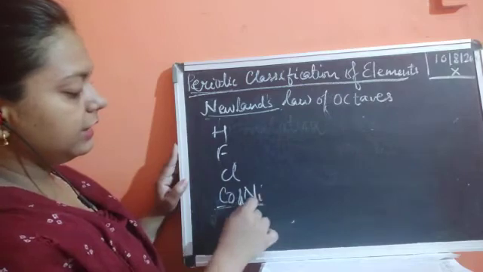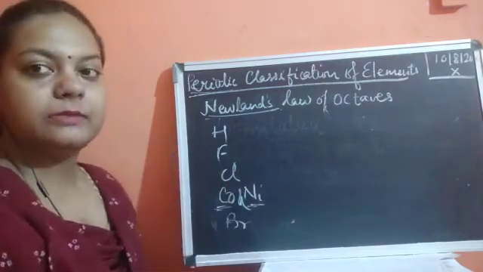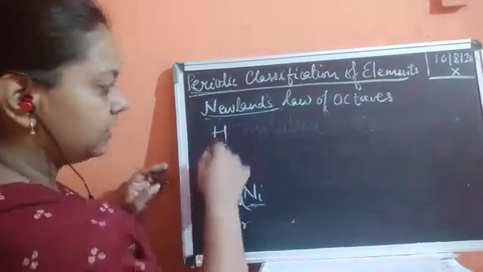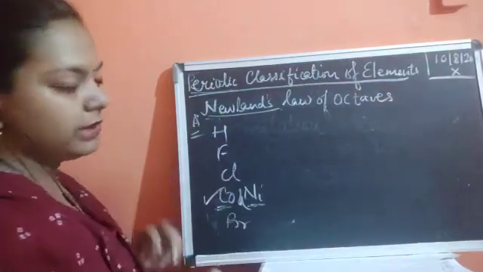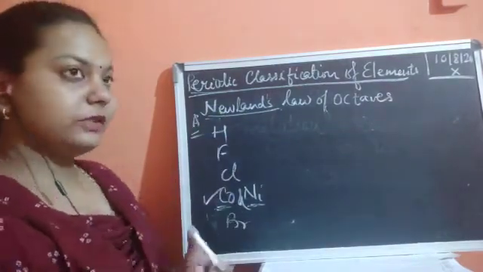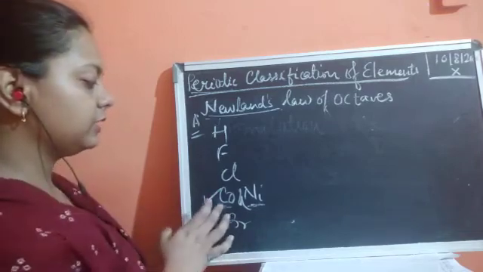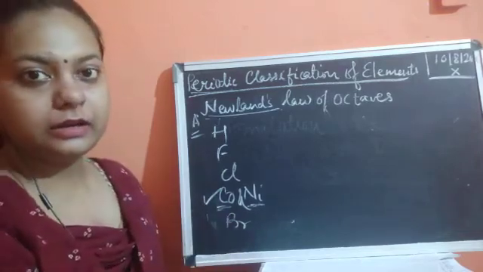So two elements were added in the same slot. This was group A, where he found that if the properties of two elements were matching, they were put in the same slot, which again created confusion.